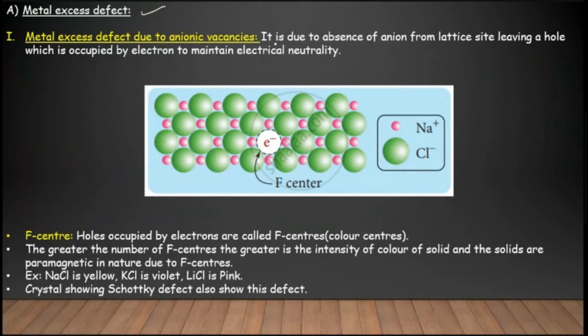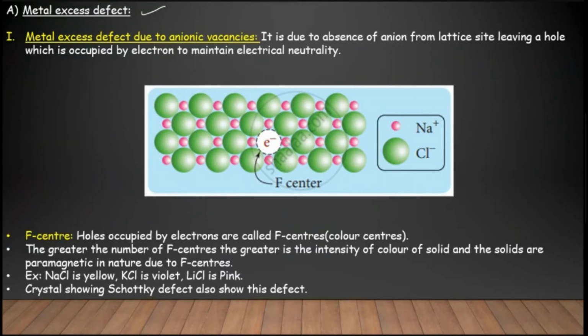It is due to the absence of an anion from the lattice site, leaving a hole which is occupied by an electron to maintain the electrical neutrality. So this defect causes an excess of metal.